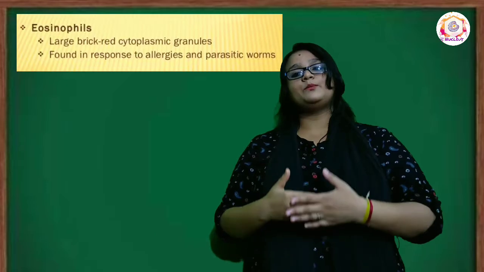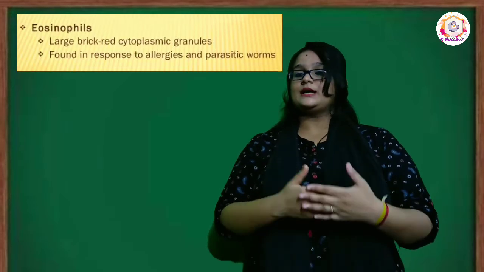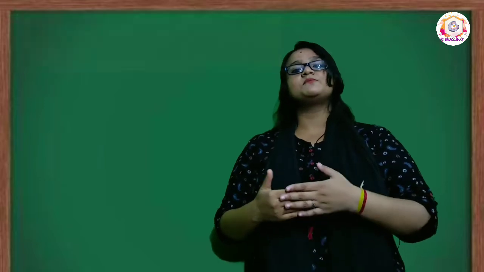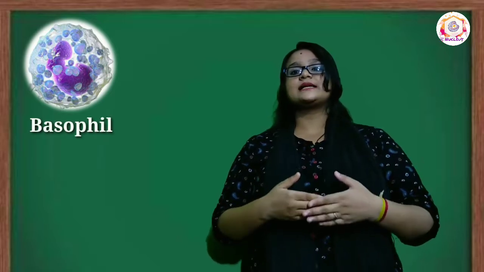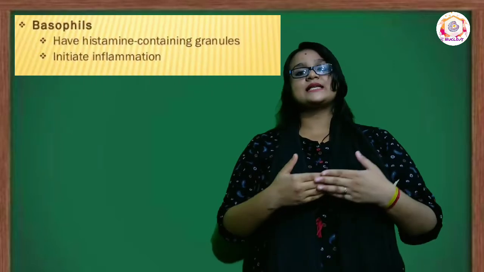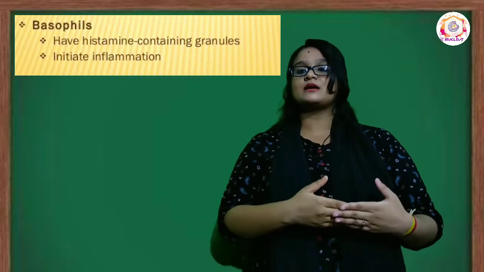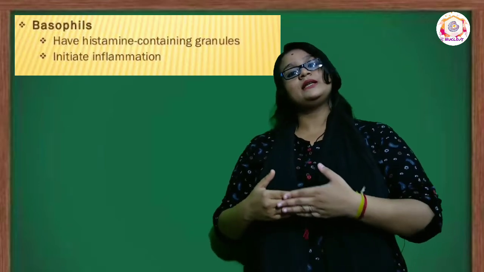Eosinophils play an important role in immunity, allergy and hypersensitivity. Their nucleus is bilobed and they are non-motile. Next is basophil. Basophil cells have an S-shaped or 2 to 3 lobed nucleus. They secrete heparin, which functions as an anticoagulant, and histamine, which is involved in inflammation.